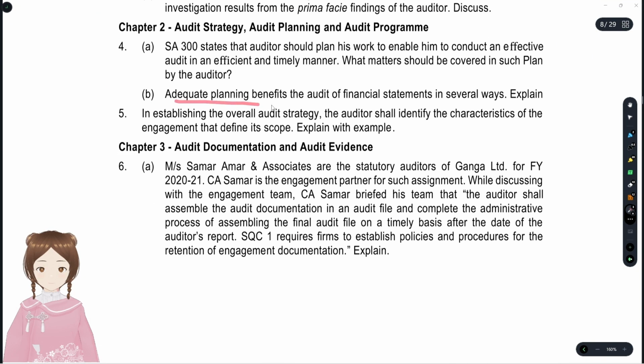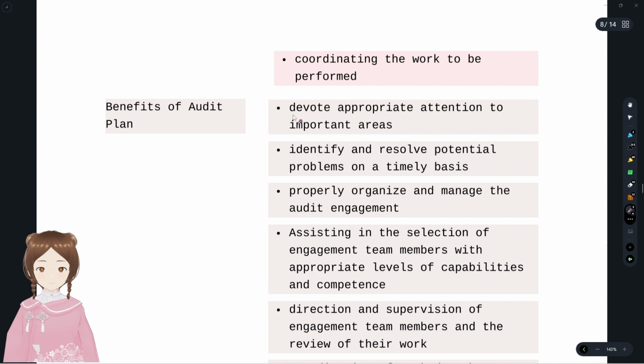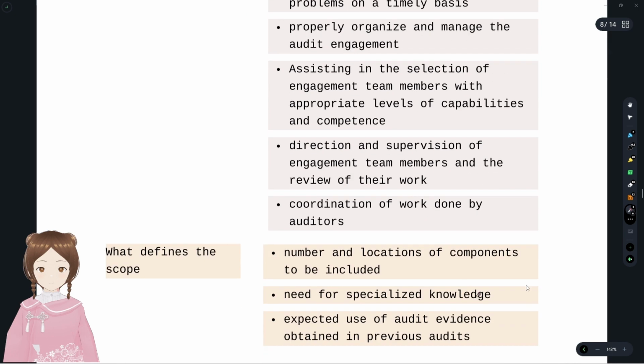And 4B, adequate planning benefits. Okay, now they are asking what the benefits are of doing an audit plan. We'll see the benefits: devote appropriate attention to important areas, with regards to time, and identify and resolve potential problems on a timely basis. Properly organize and manage the audit team, assisting in selection of engagement team members with appropriate levels of capabilities and competence. Direction and supervision of engagement team members and review of their work. Coordination of work performed by the auditors.